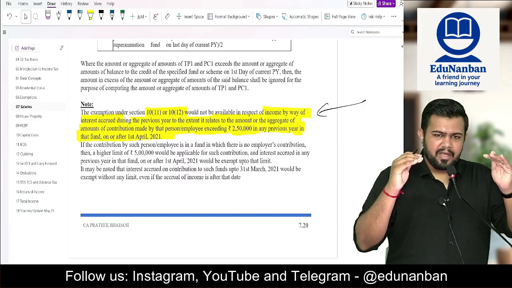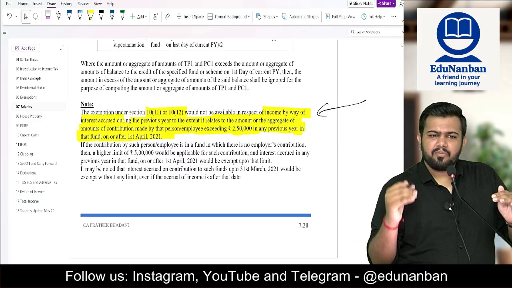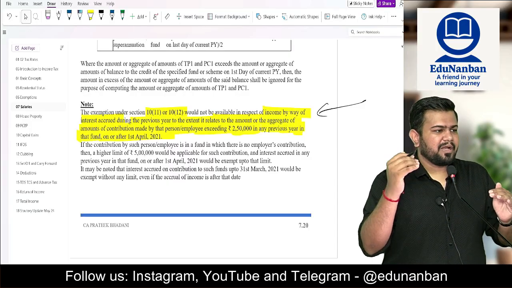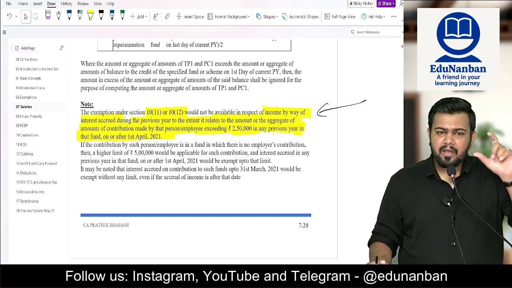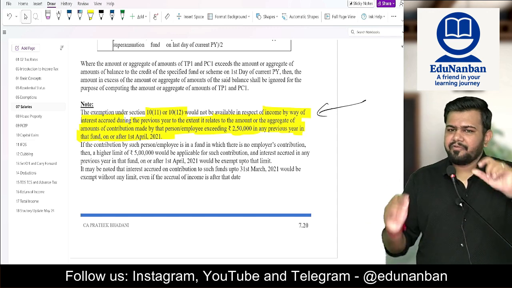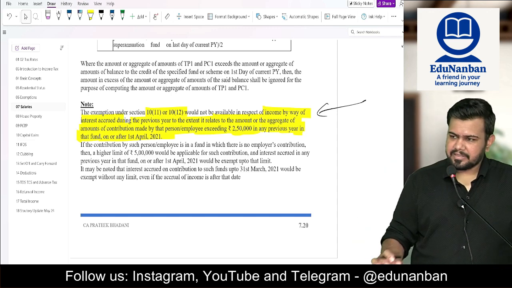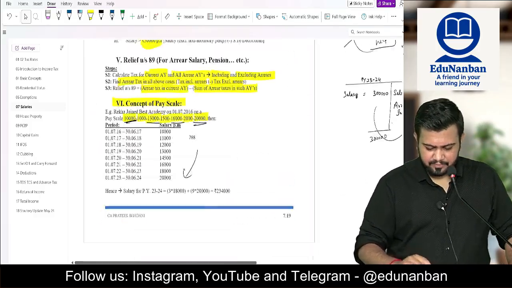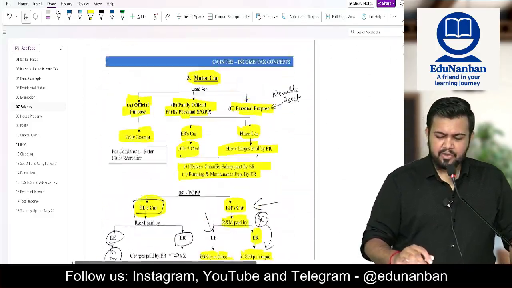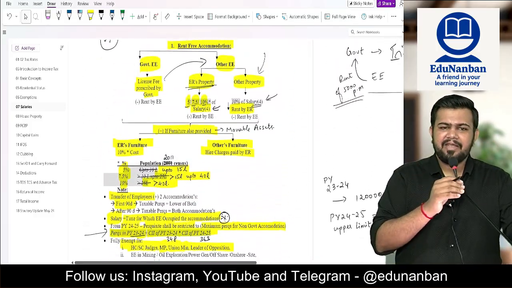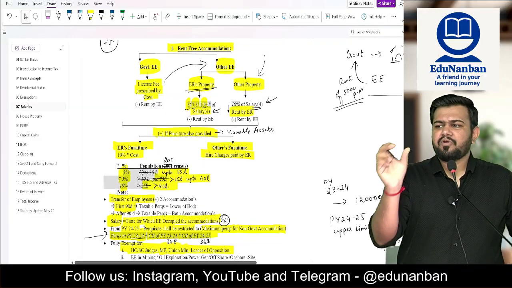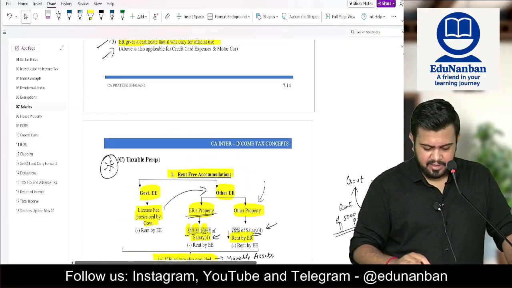Okay, if employee is contributing more than this limit, that is more than 2,50,000 or 5 lakhs, then the interest on the excess amount will be taxable. So here you need not calculate the exact interest. Even if you mention that the interest on this amount will be taxable in your answer, it will be okay.